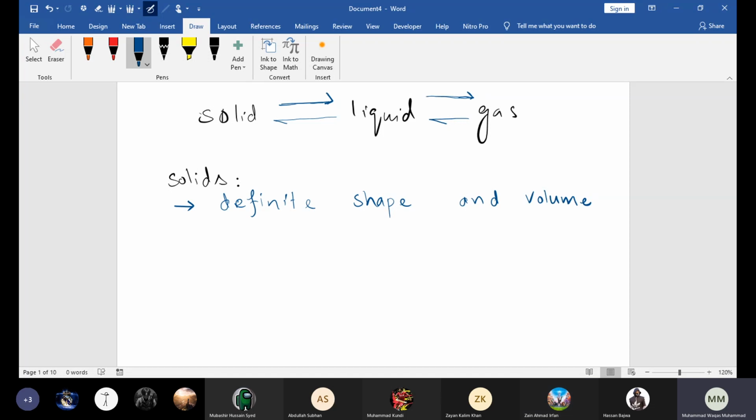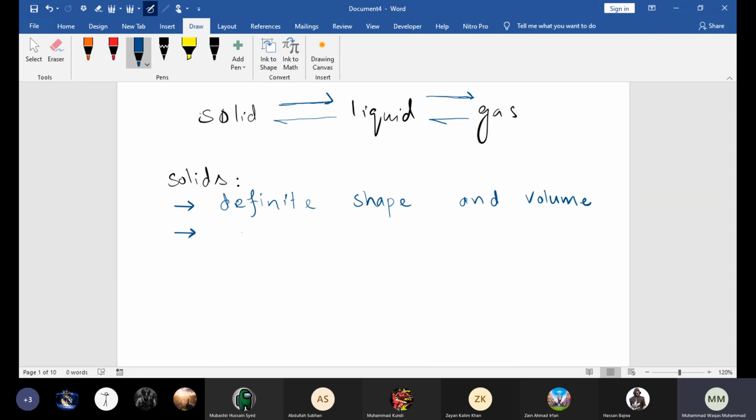Right. Okay. And beta, another property of solid. No, no, basically that's about the atoms or molecules. We'll discuss that later. Right now, we're just discussing the properties of solids, like what you can observe about a solid in front of you. If you look around you, there are many examples of solids, so we just discuss the properties. So we know that they have a definite shape and volume.